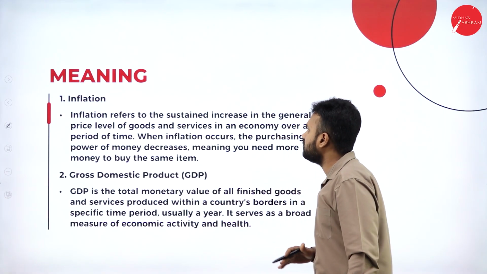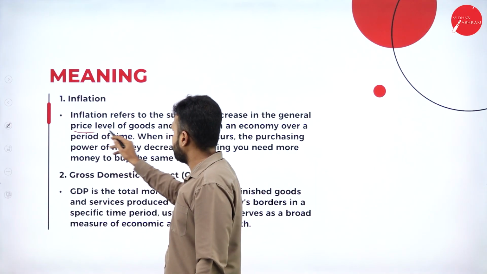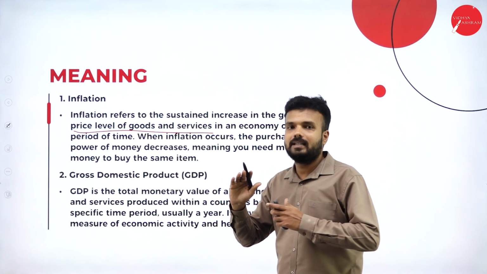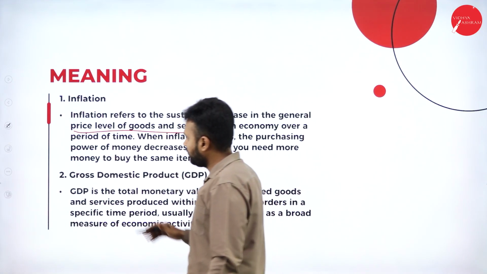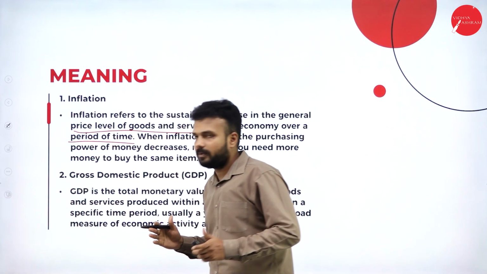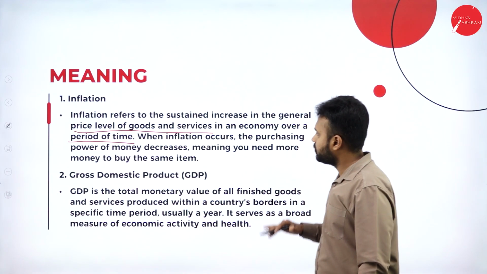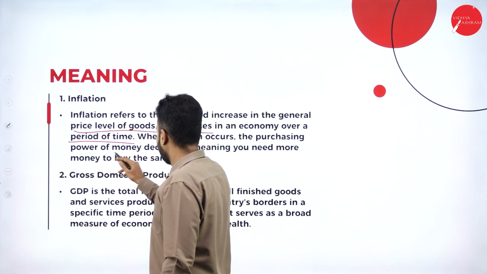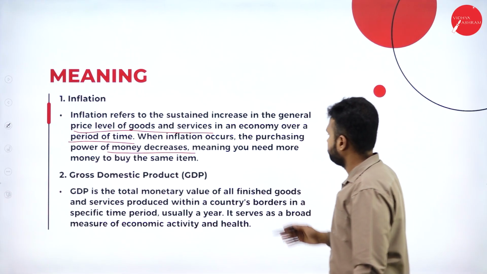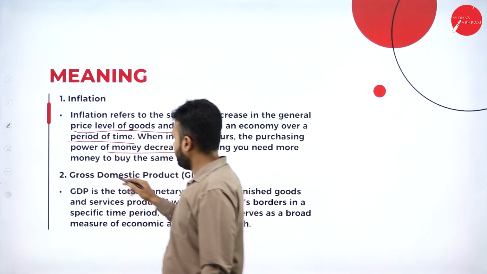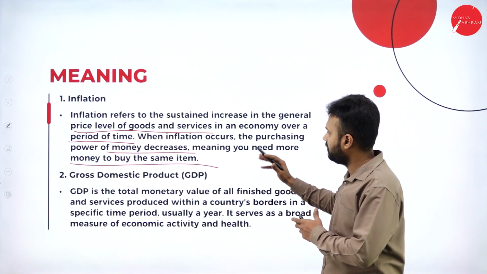So inflation refers to the sustained increase in the general price level of goods and services. Okay, so it is a general increase in the price level of goods and services in an economy over a period of time, that we call inflation. Over a period of time means they are going to consider only 1 year. When inflation occurs, the purchasing power of money decreases, meaning the value of the money decreases, meaning you need more money to buy the same item. Okay, so we must understand the concept.